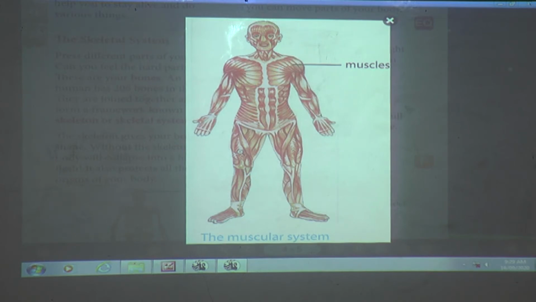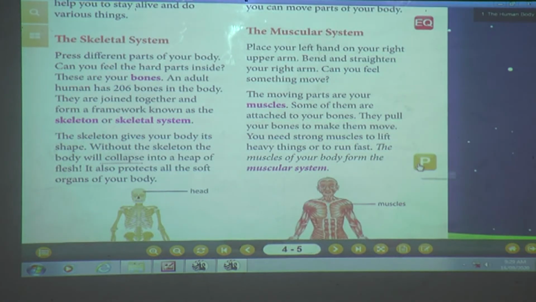So the muscles of your body form a muscular system, isn't it? What I am saying is, the muscles of your body form a muscular system. You can see in this picture. Now here I would like to show you one PPT.